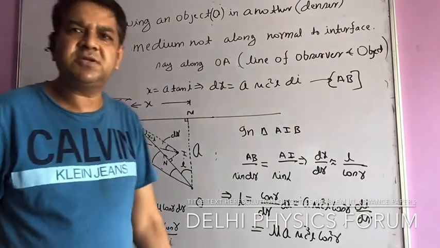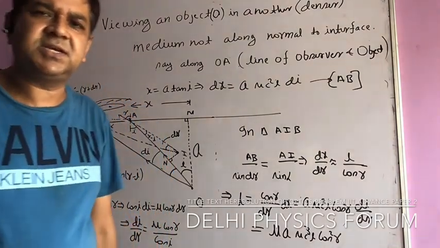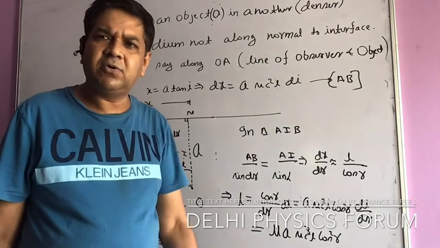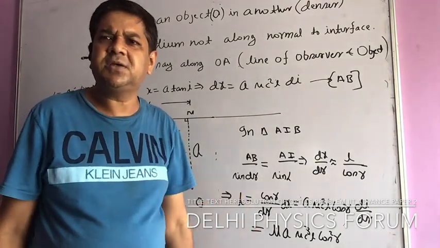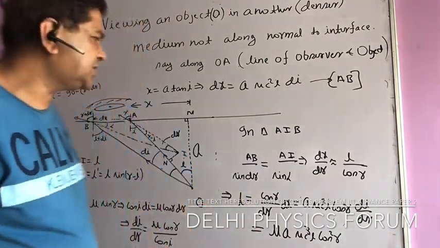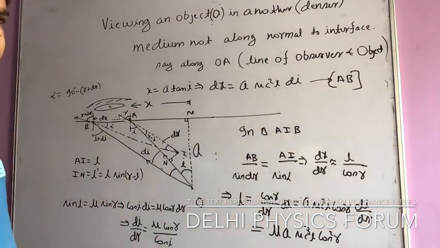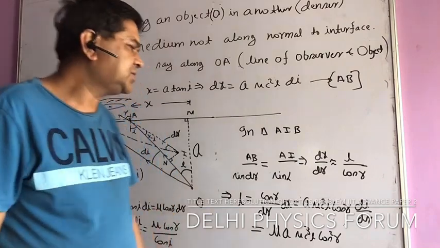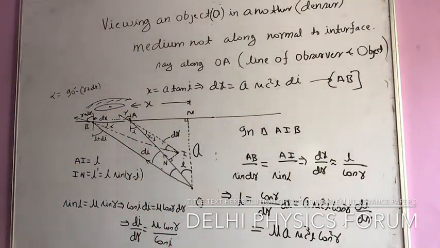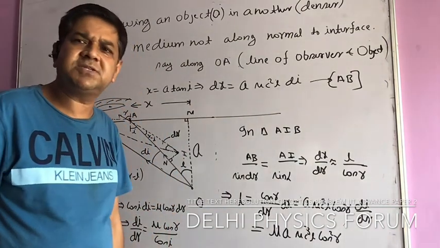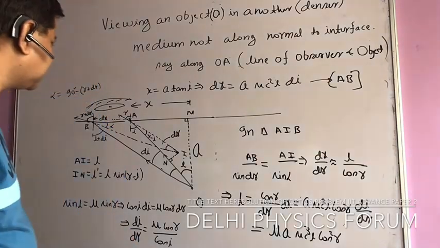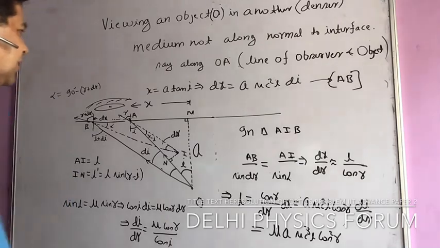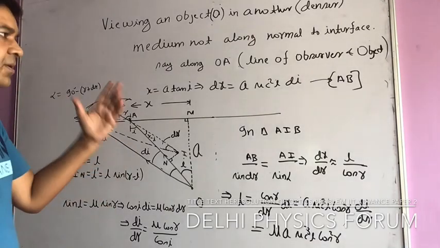Actually, this concept is not very much discussed in class because it is too lengthy to calculate, and normally we consider the image along the normal. But anyway, IIT has asked this question, and now I think most of the people will be discussing this because this concept involves a lot of calculations. In earlier days when IIT was subjective, this was being discussed, but nowadays it was considered redundant. But if IIT asks this type of question, obviously these things will become relevant again. So I'm coming to this concept.